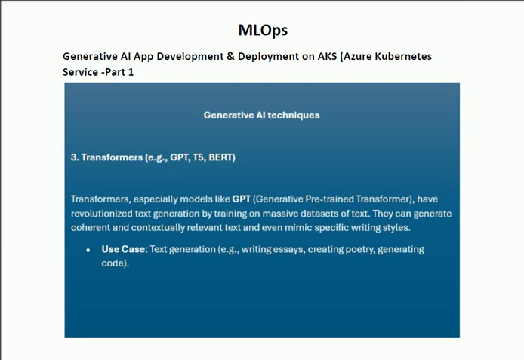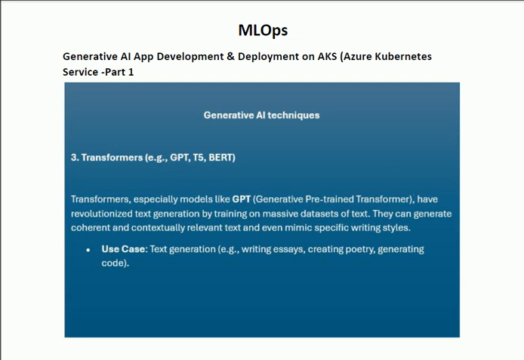They can generate coherent and contextually relevant text, and even imitate specific writing styles. The use cases for the transformer technique are writing essays, creating poetry, and generating code. These are the things that are covered by this third technique.